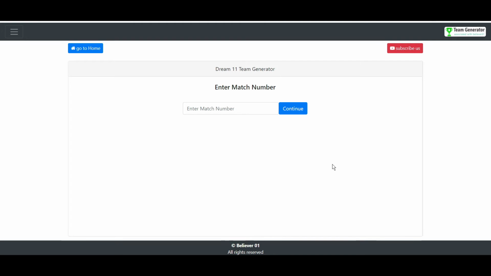We need to give the match number. You can give any match number, because whatever teams you generate in the software, those teams will be saved within your device. So it is better to give any match number. Let me give 50 as the match number. And by the way, this software works completely fine on your mobile.